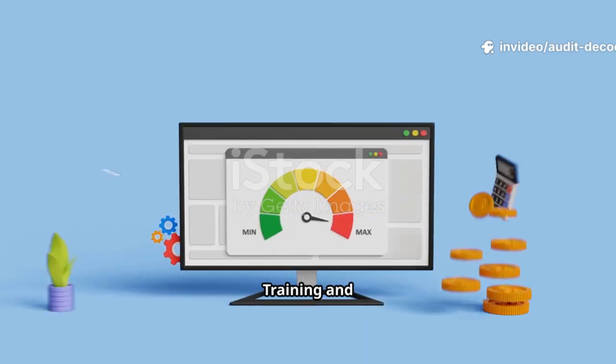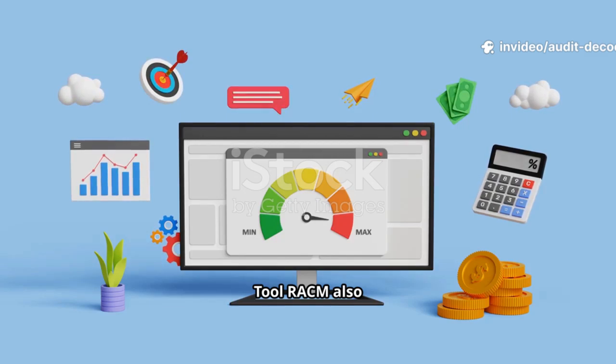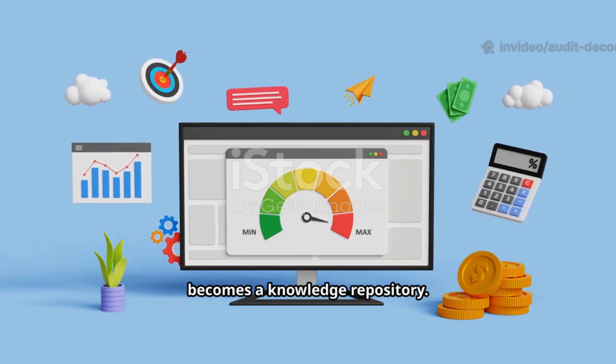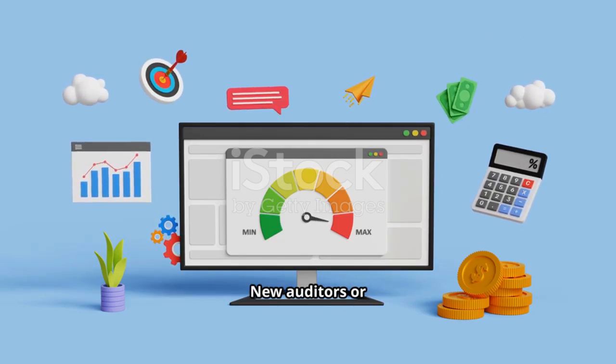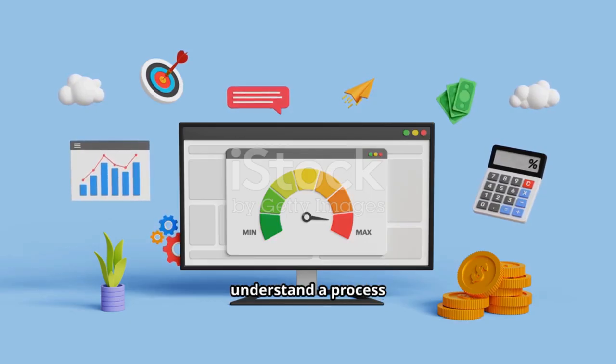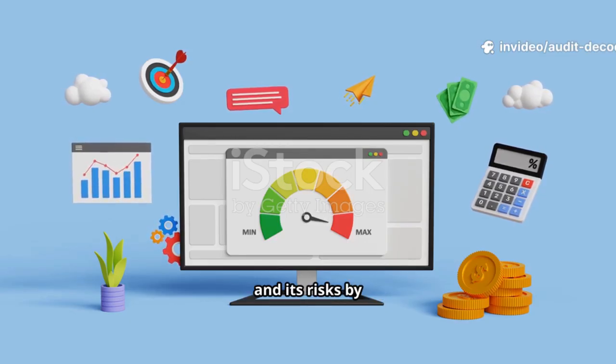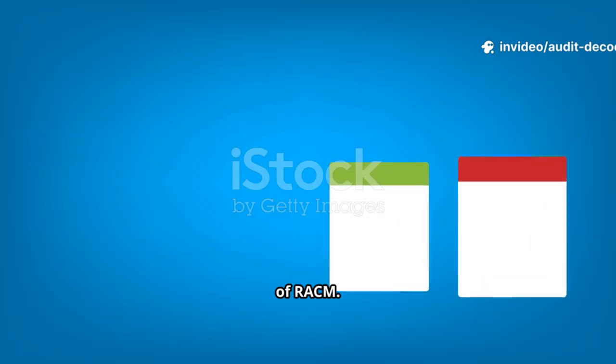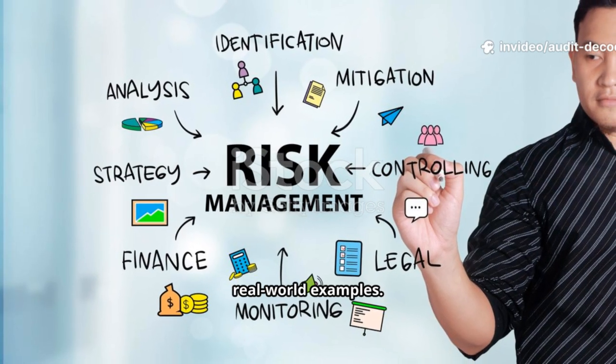8. Training and knowledge transfer tool. RACM also becomes a knowledge repository. New auditors or managers can quickly understand a process and its risks by reviewing RACM. Practical examples of RACM. Let's explore two real-world examples.